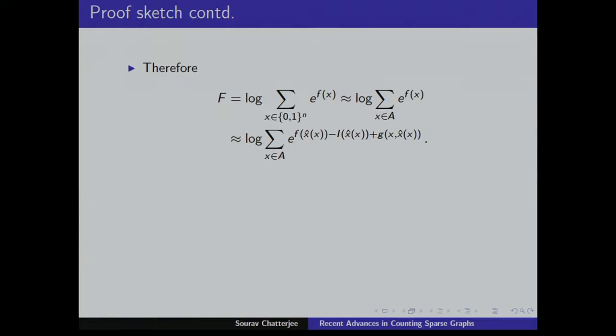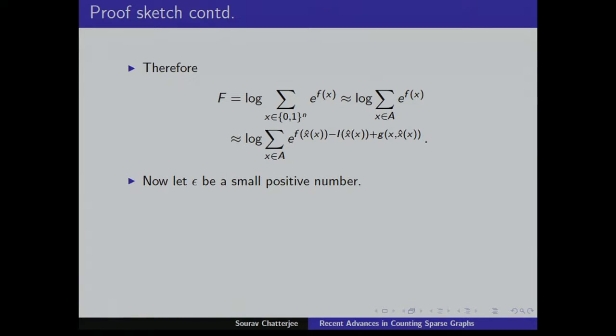So this means that this f, which is the original partition function, is close to the log of the sum over a of e to the fx. Now since fx is close to f hat x, you can put it in here. And since 0 is close to this difference, you can put this in over here. So you can replace it by this much more complicated function. So you had fx originally. This is a much more complicated function.